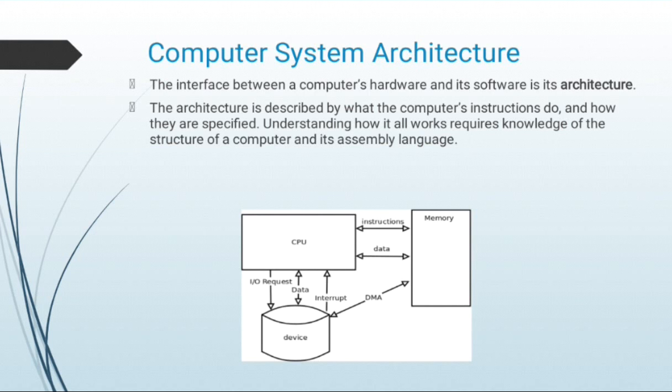Next one, computer system architecture. The interface between computer hardware and software is its architecture. The architecture is described by what the computer instructions do and how they are specified. Understanding how it all works requires knowledge of the structure of a computer and its assembly language. First CPU, next memory and device. The CPU sends instructions to memory and memory sends instructions to the CPU. Data is transferred from CPU to memory and CPU to device.